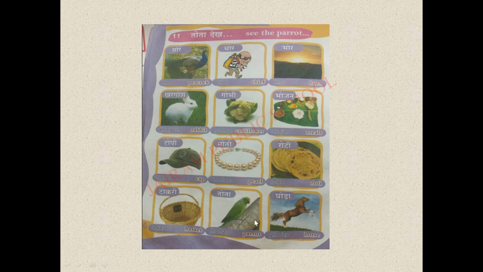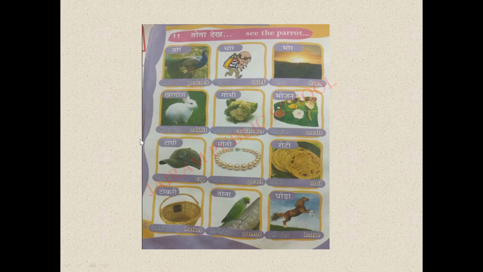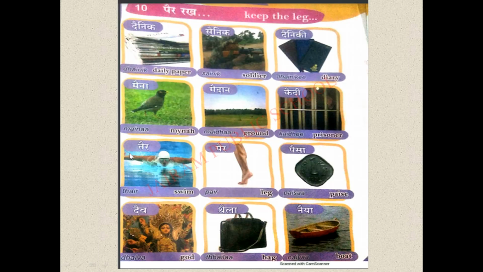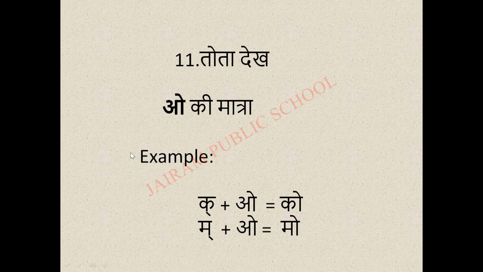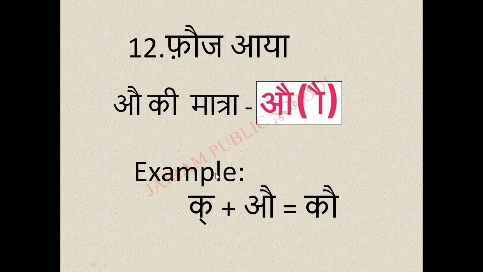So children, I hope you understood these two matras, that is I ki matra and O ki matra, very well. Next we have Au ki matra.